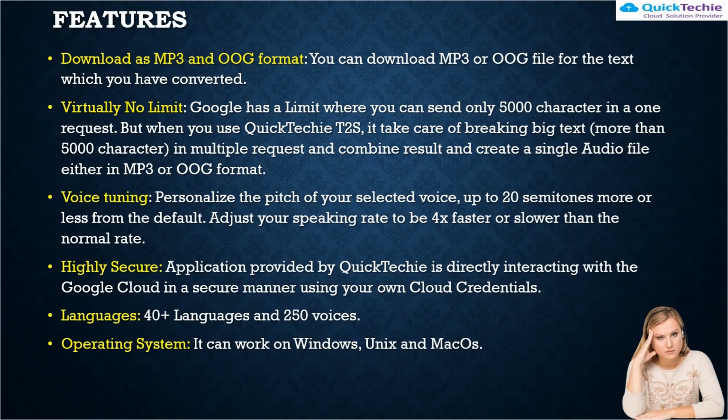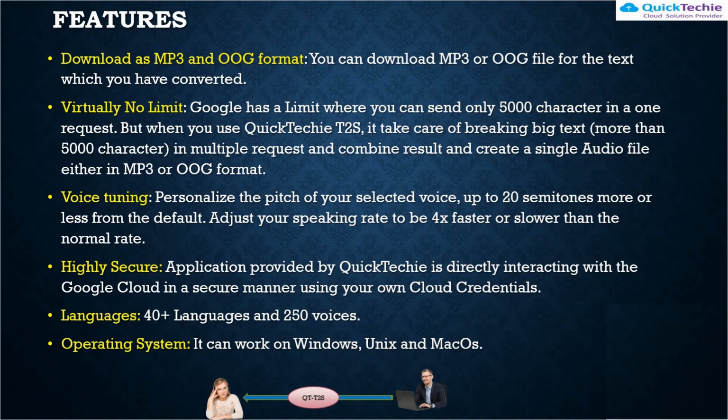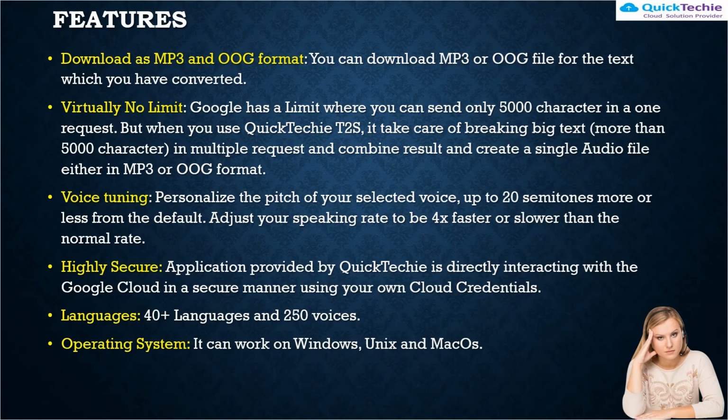Voice tuning, personalize. You can change the pitch of the voices as per your need. There are different 20 semitones and 4 times faster speeds, etc. You can set this up using this tool. Highly secure. Every communication between your machine and Google Cloud happens in an encrypted manner. This is highly secure and it is done using Google Cloud credentials only. There are 40 plus different languages supported and 250 different voices. Operating system: this software can work on Windows, Unix and Mac OS.